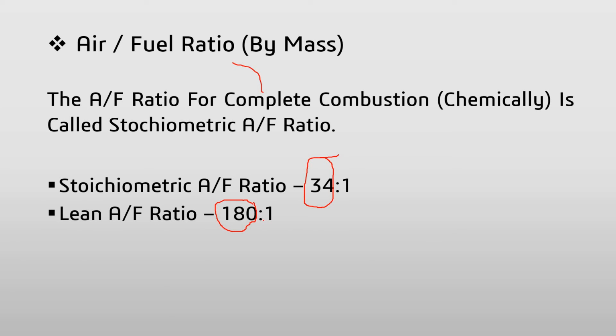In a lean mixture, the flame propagation is very slow. In a comparatively rich mixture, the amount of air is comparatively lower than that of the stoichiometric air fuel ratio. So it is less than 34 to 1, and the advantage of a rich air fuel ratio is that it has a very fast flame propagation. So because of this property, it is near about an ideal engine.